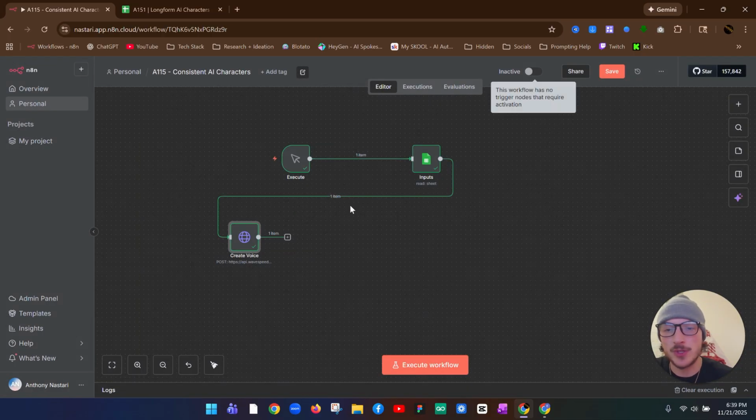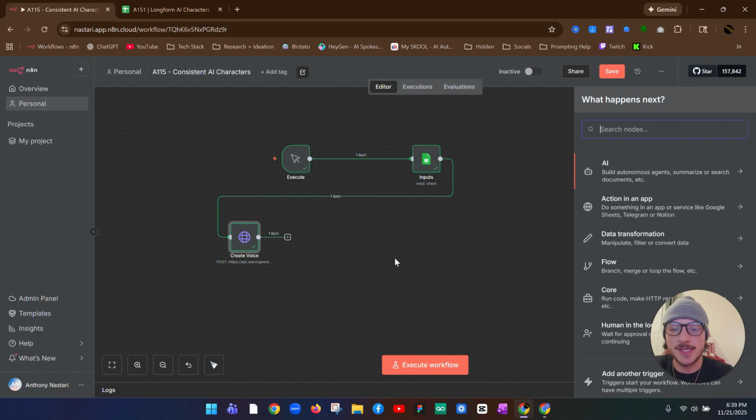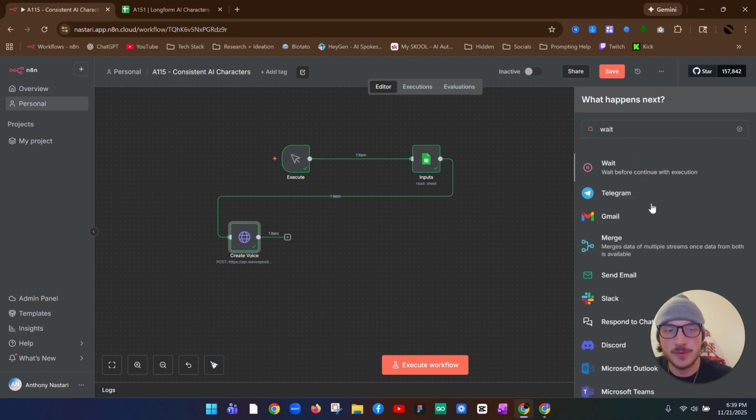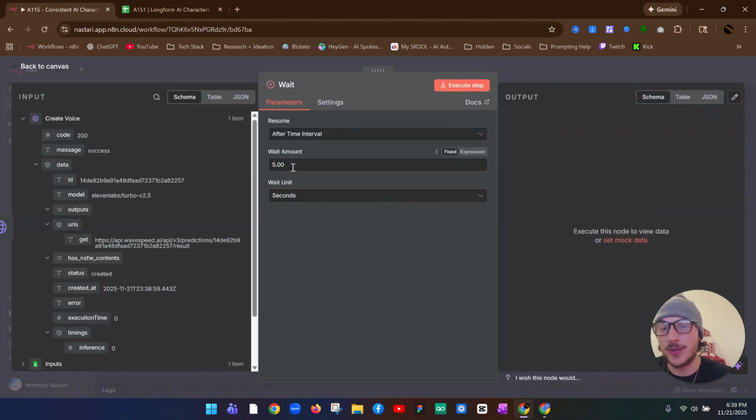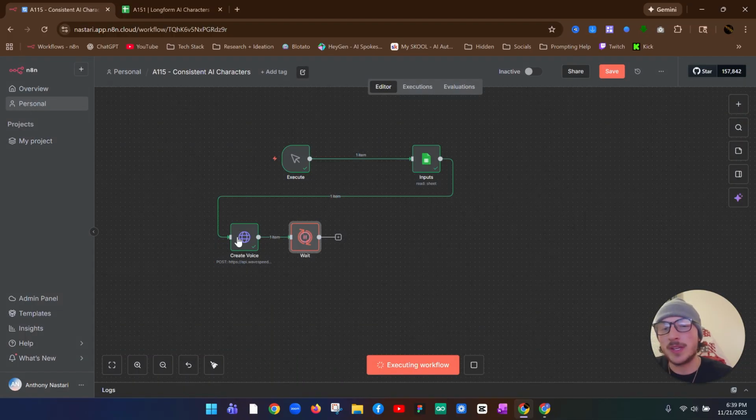So the next step is going to be to click out, and we're just going to add a simple wait node, which is pretty self-explanatory. All it does is literally wait. So we're going to set this to wait for 30 seconds. The reason we're using one of these nodes is because things like this sometimes can take a little bit of time. If you do it without the wait node, it won't be ready yet and it will mess up the whole automation. So a wait node is basically a little bit of a buffer to give Wavespeed some time to process what we sent it, turn it into what we're looking for, which is the audio, and then pass it along.